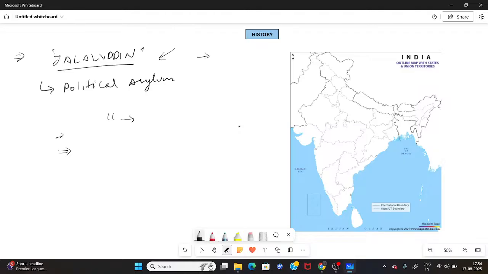But he saw something in his daughter, and therefore he surpassed the claims of his sons. He set aside all his sons and took his daughter's name, and his daughter's name was Razia Sultan.